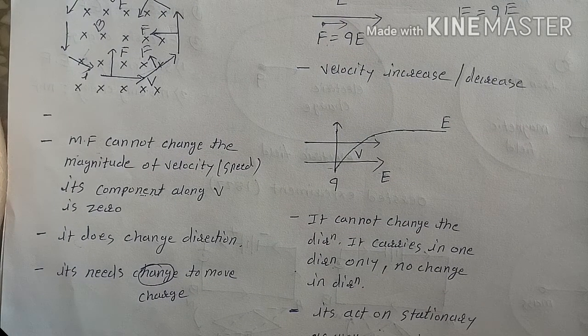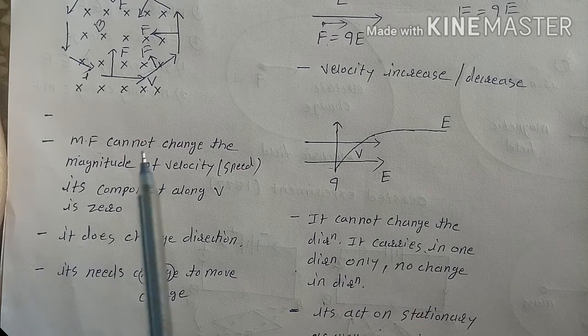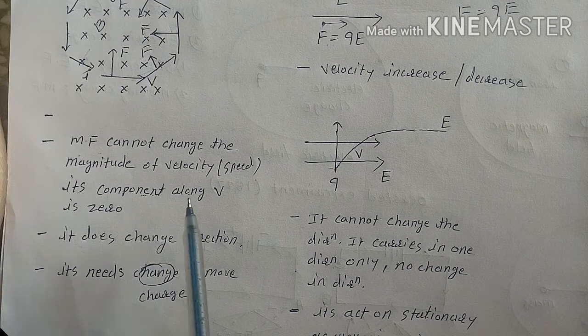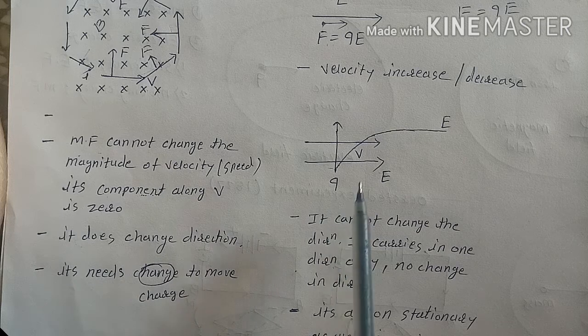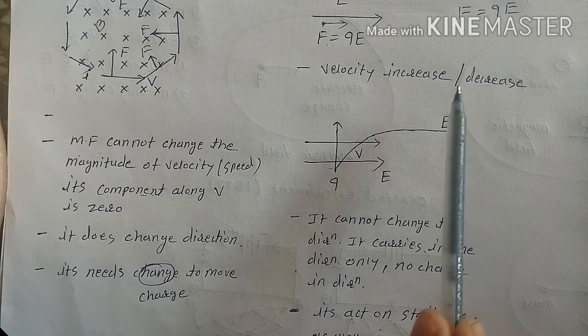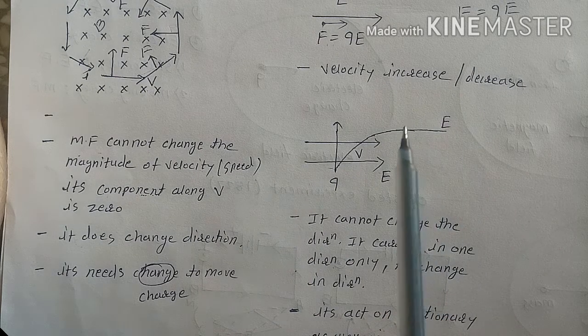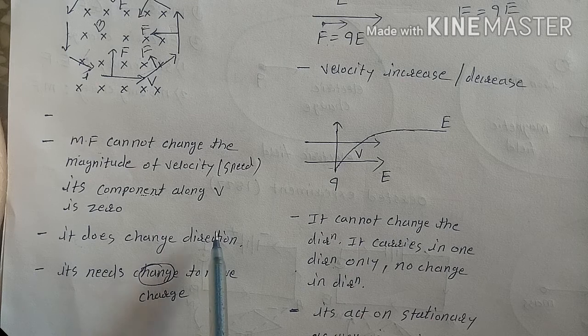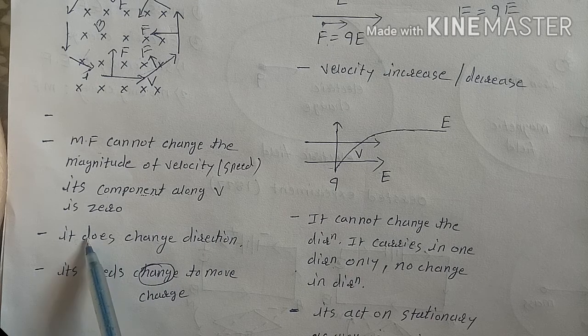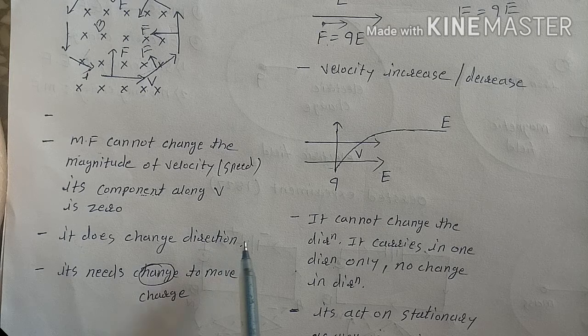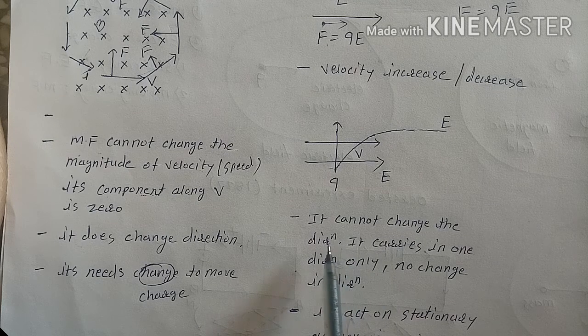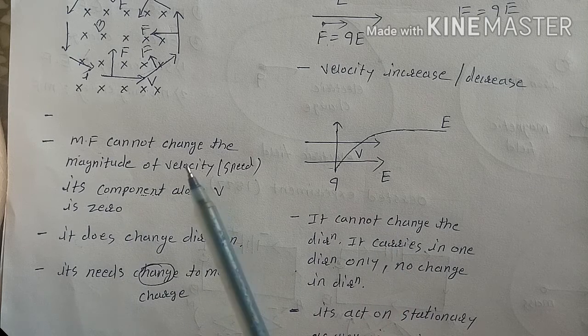So these are two contradictory things, and you must remember this. The magnetic field cannot change the speed; velocity cannot increase or decrease. But it can change direction. It keeps on changing the direction. This is the difference between the two, and you must remember these two differences.